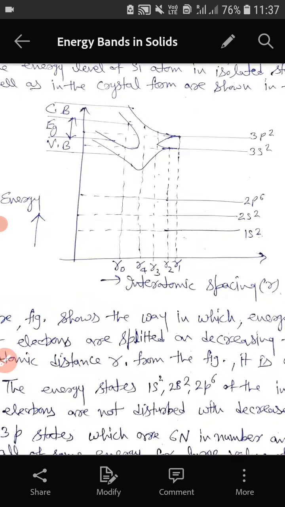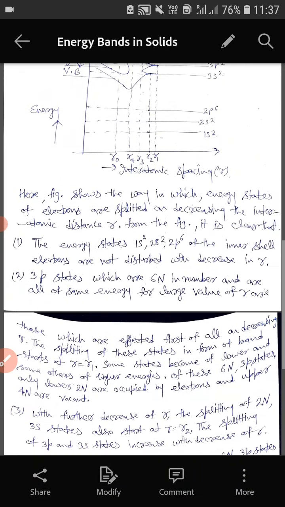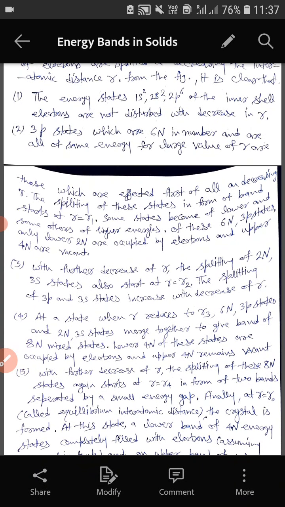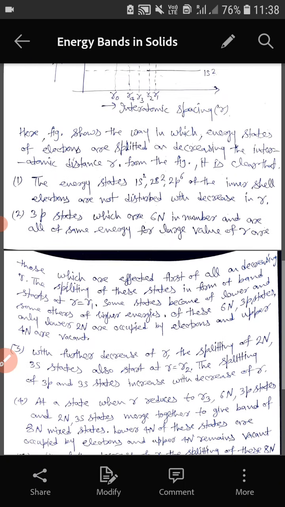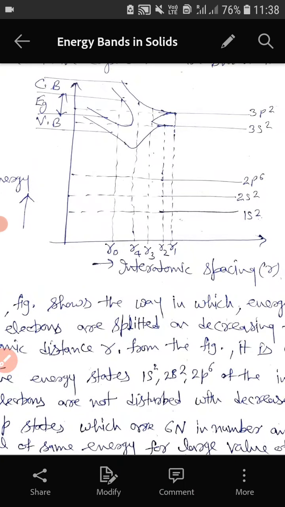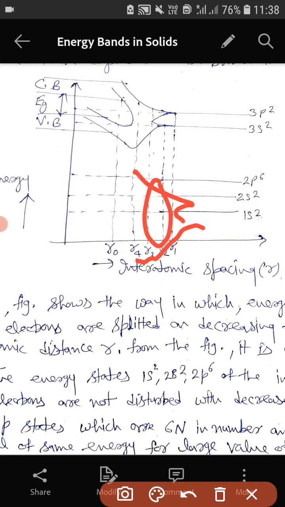So when R reduces to R3, we see the 6N states in 3p and 2N states in 3s merge together and give a band of 8N mixed states. At R is equal to R3, we have this mixed state.